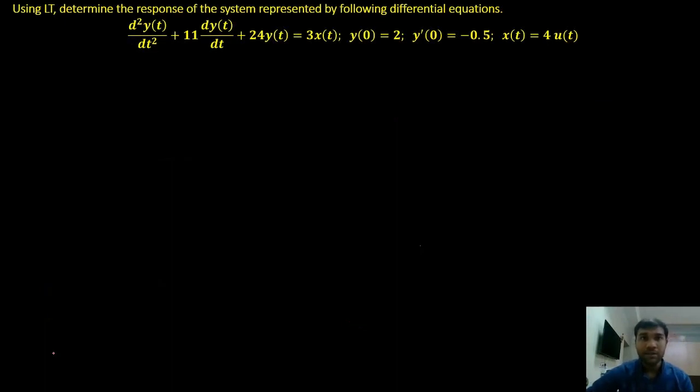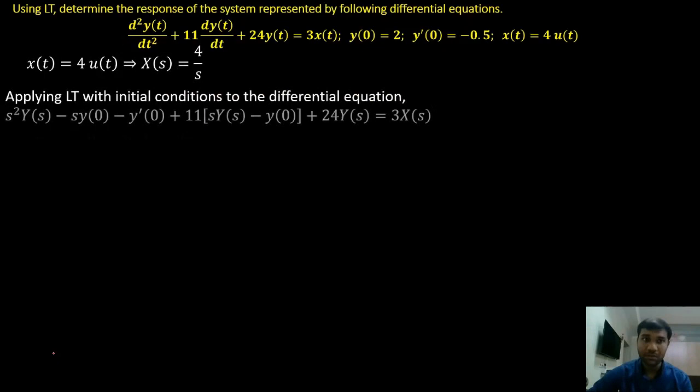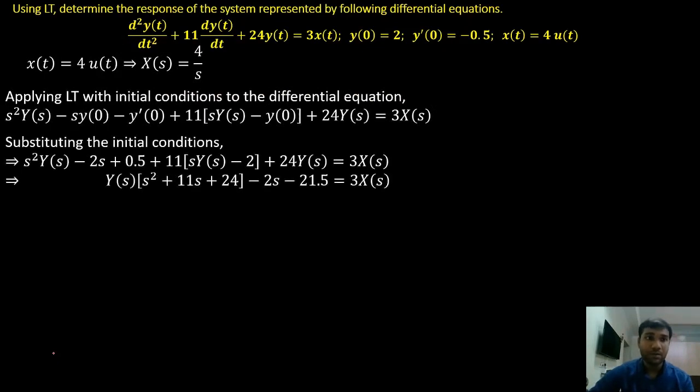So same method we'll follow for another differential equation. Here also we have to find the response of the system. So same method, no change anywhere. We'll apply the Laplace transform for the differential equation, and we'll substitute the initial conditions.